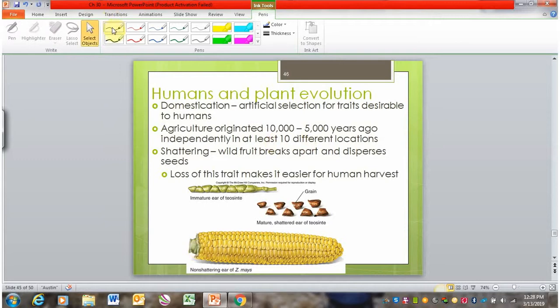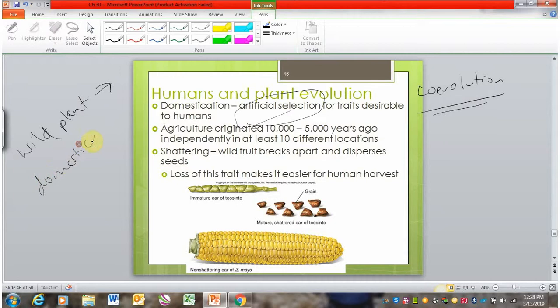Coevolution has also happened between humans and plants as well. So in a more artificial way, but it's still coevolution. So remember we talked about artificial selection way back in chapter 23. This is the process by which humans have taken a wild plant. In the case of plants, this also is true with animals. They take a wild plant or animal and they turn it into a domesticated version.